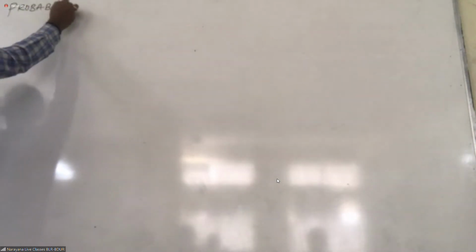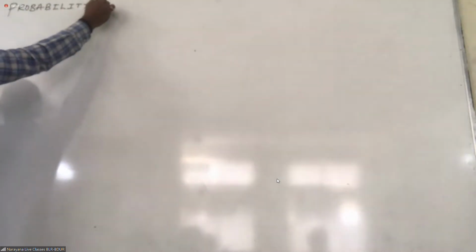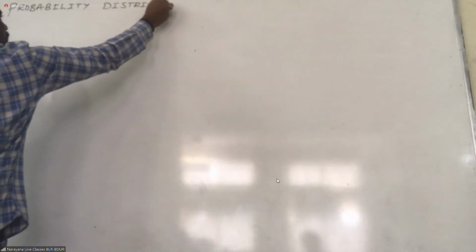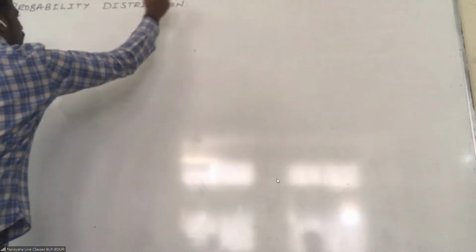Okay. Write the next heading: probability distribution.